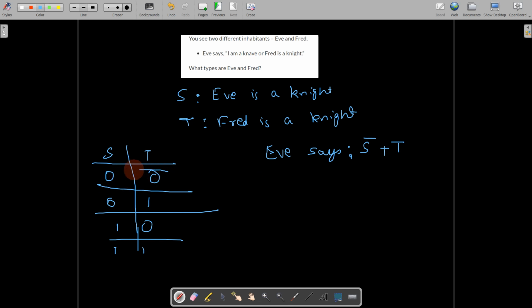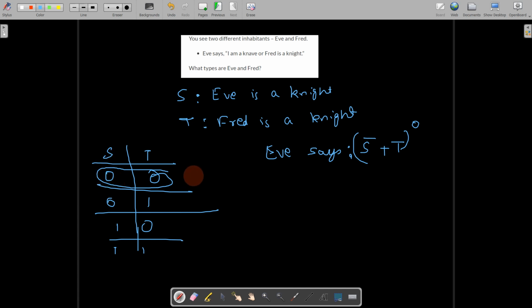Can this be a possible assignment? Does it create any contradiction with what Eve says? So we are taking S is 0. That means Eve is a knave. Eve lies. So whatever she says should be a lie. Okay. So S is lying.